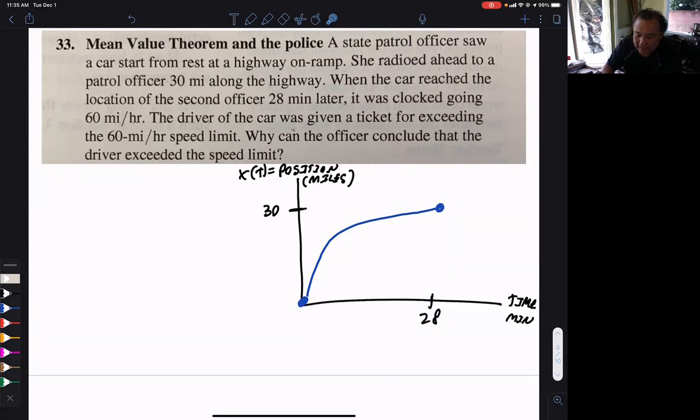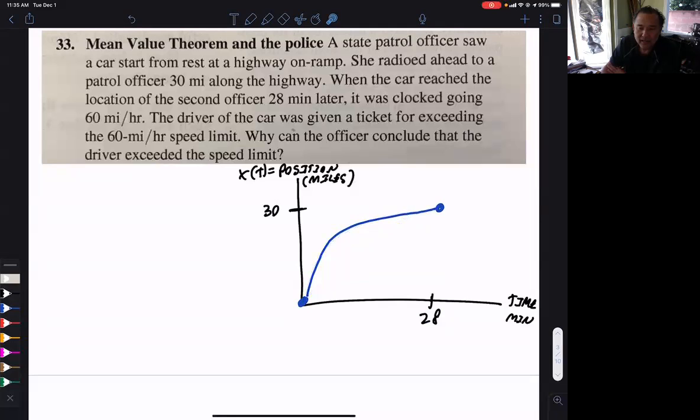Again, I don't know that the graph looks like this. That was just a guess. It could have been this. It could have been flat. It doesn't matter, and here's why. The mean value theorem says if you have a function that's continuous, now, if a car is traveling down the road, you cannot have a gap or a jump in its position, because a car doesn't suddenly go from this position to this position in no time at all.